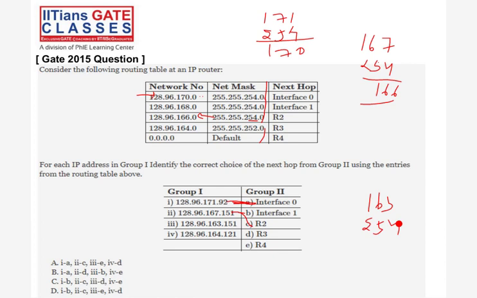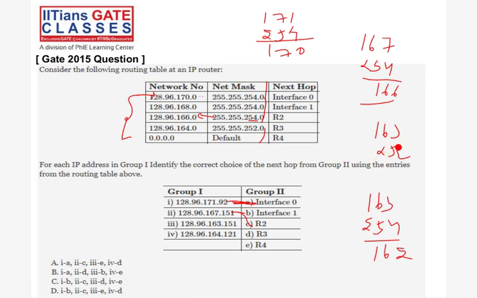Now try with 163 and 252. If we try this, what is coming? It will come 160. Is 160 there? No. What is remaining? Default, which is router 4. Go for router 4, right? Like this. First compare with this mask, then compare with the other mask. If nothing matches the network number, go to the default.